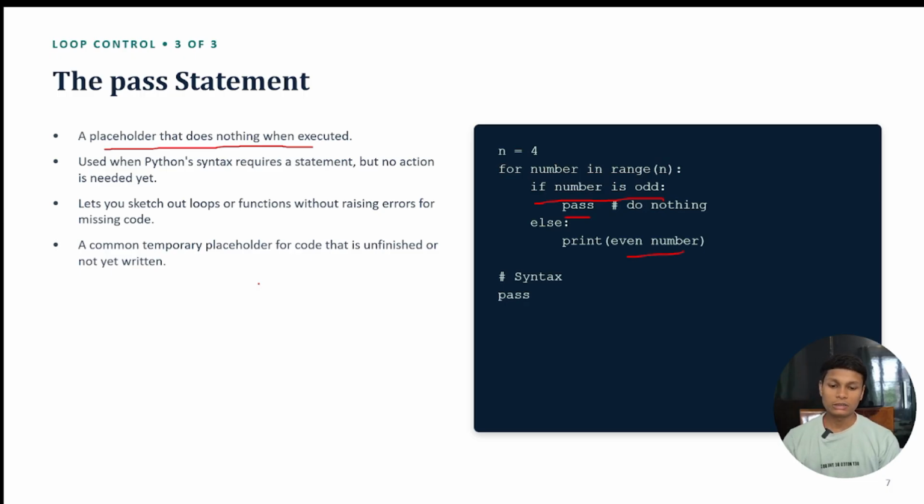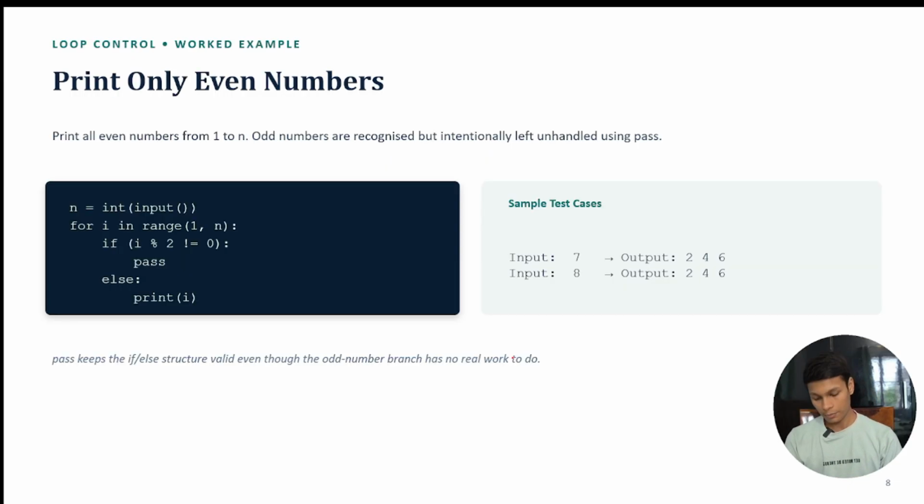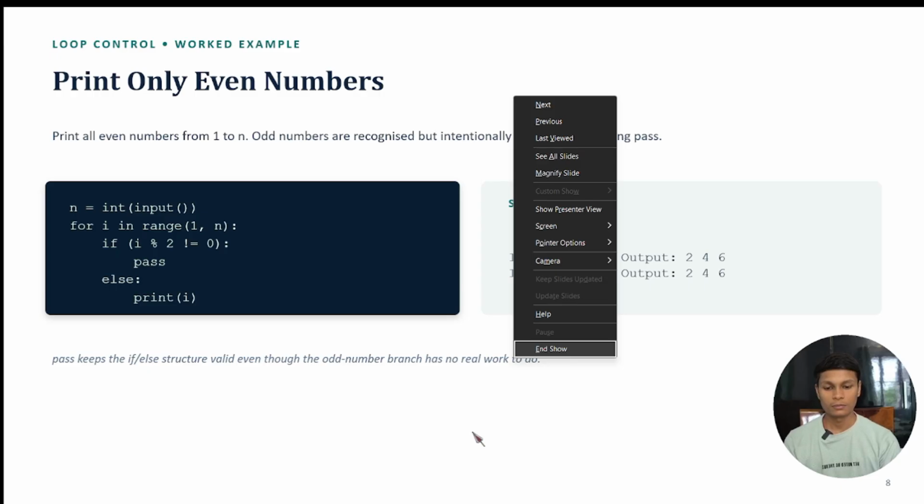Now let's talk about its syntax. The syntax of pass is the same as break and continue: only the keyword pass is written. Just make sure about the indentation. So let's write code to understand the pass statement.